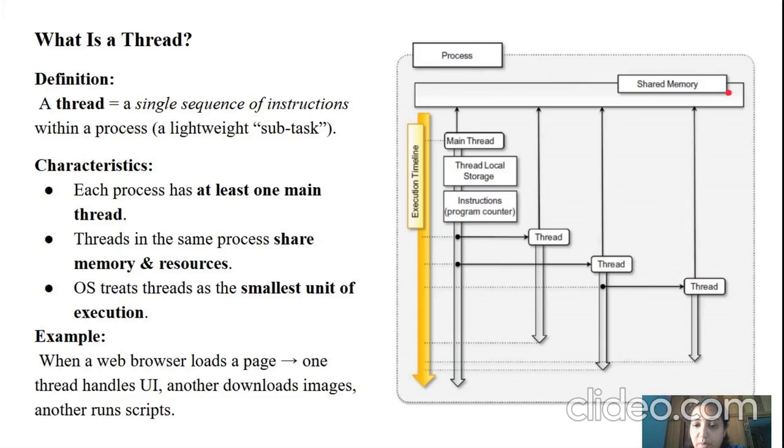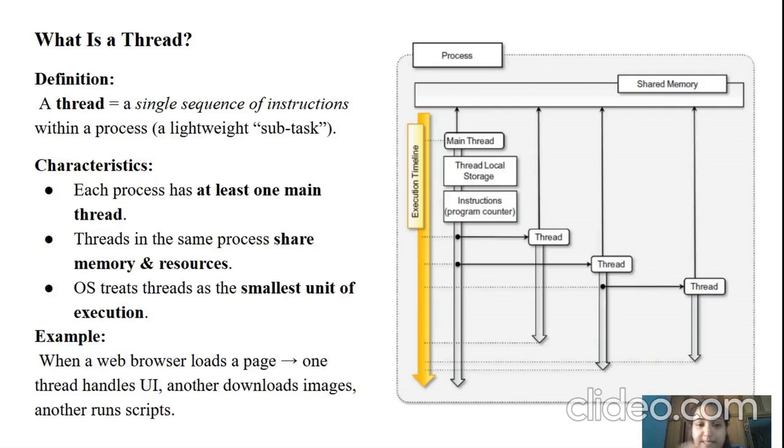a main thread will be there. The main thread has thread local storage, and then the instructions. Then threads will be created: the first thread, the second thread, and the third thread. Each thread has its own allocated tasks. This is about this block diagram.